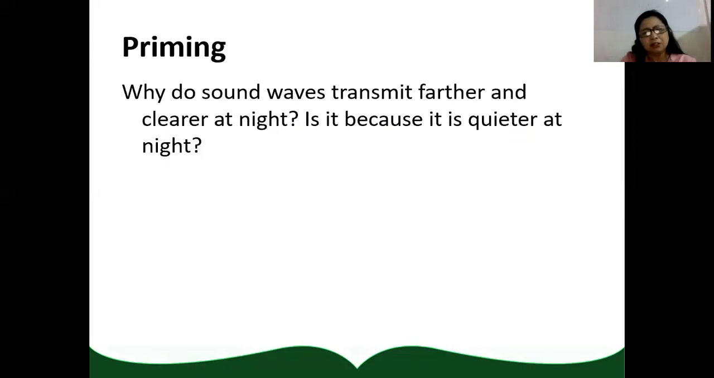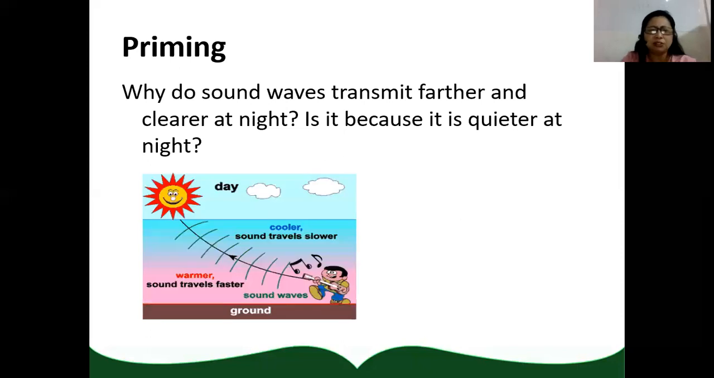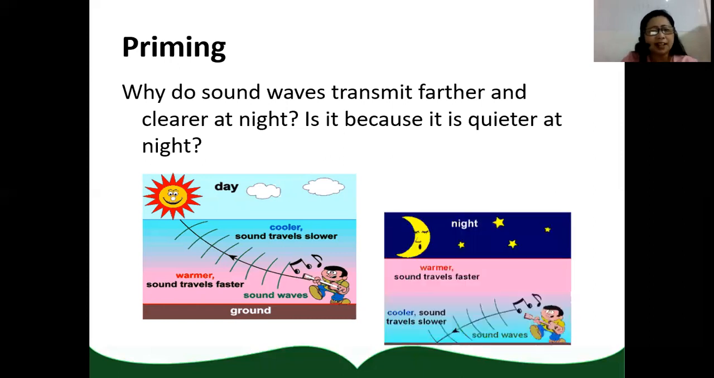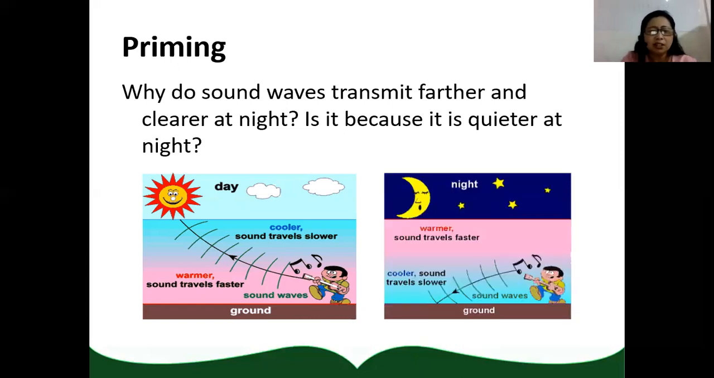Now, let's proceed to another topic. Why do sound waves travel or transmit farther and clearer at night? Is it because it is quieter at night? These illustrations will be discussed as we go on with our presentation. So is it really correct that sound waves transmit farther and clearer at night because it is quieter?